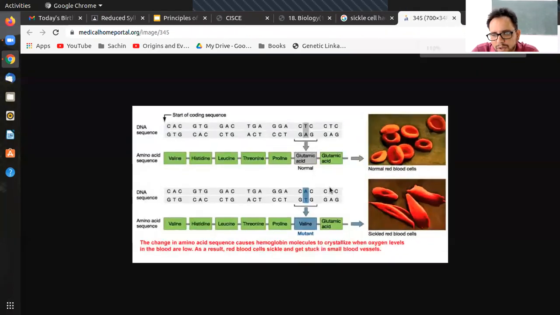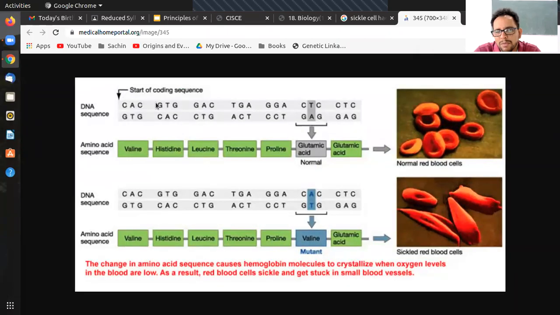Yeah. So if you see here, this is the normal sequence of DNA, right? And this is what it leads to in terms of amino acid sequence. And I guess this is the one which is mutated, and you can see normal, mutant. A single nucleotide change will lead to the amino acid change. So from glutamic acid, it becomes valine, and this is what you get from normal blood cell to sickle cell blood cells. That is because of the hemoglobin structure.